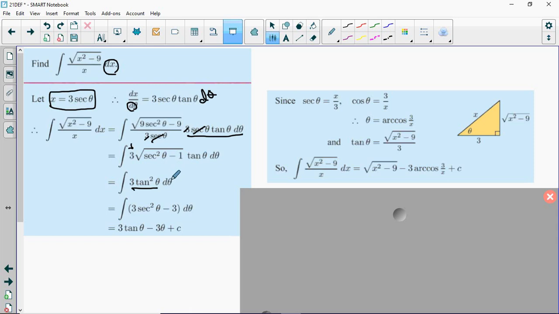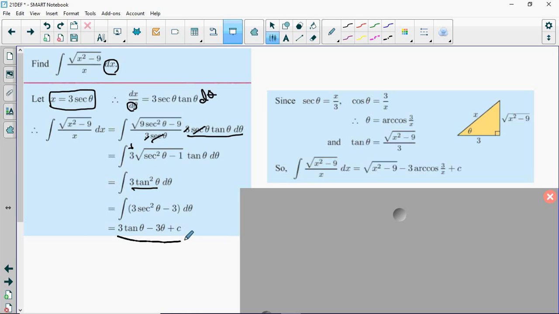And then we use trig substitution again, because tangent squared is, as we just established up here, secant squared minus 1. So 3 times secant squared minus 1 gives us 3 secant squared minus 3. And then finally, we can integrate this. The integral of secant squared is tangent. That's just a constant.